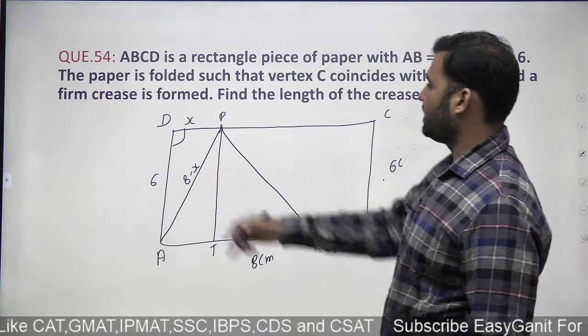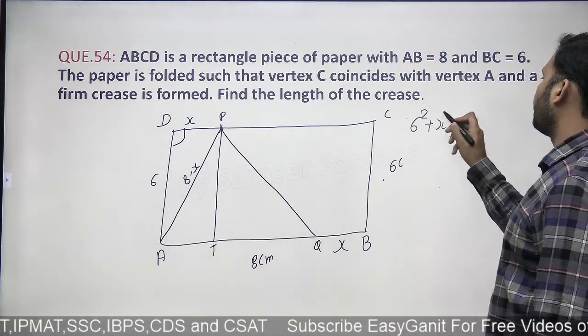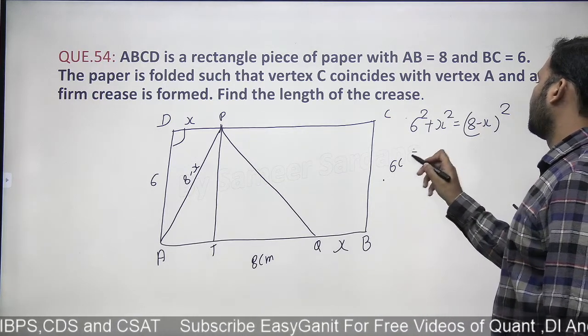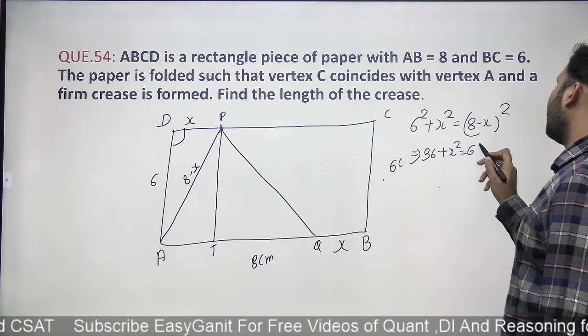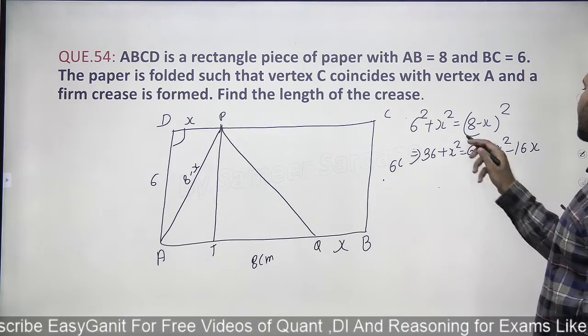In the first triangle, this here, you can see that 6 square plus x square will be equal to 8 minus x whole square. 36 plus x square is equal to a square plus b square minus 2ab. This gets cancelled.